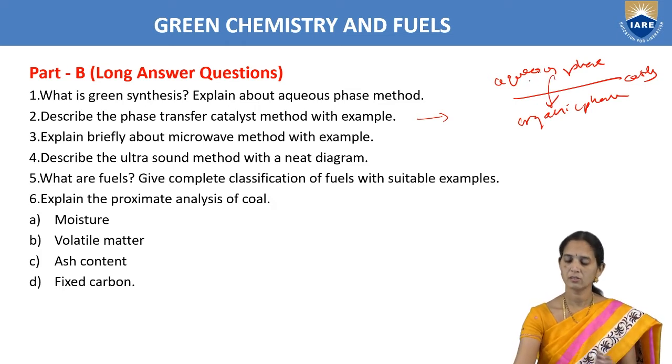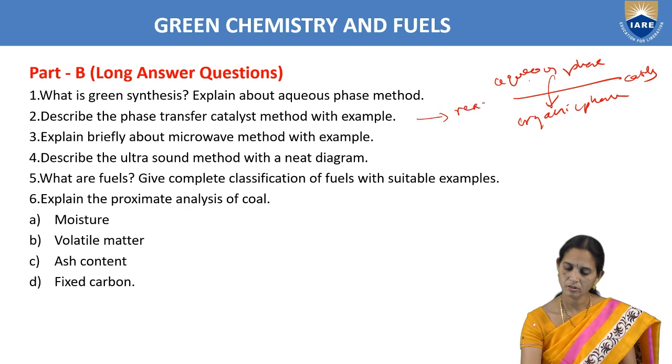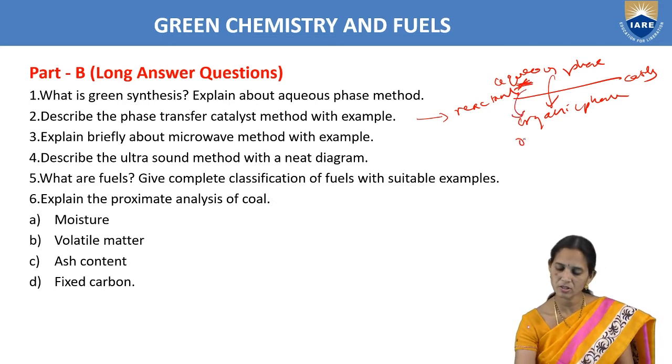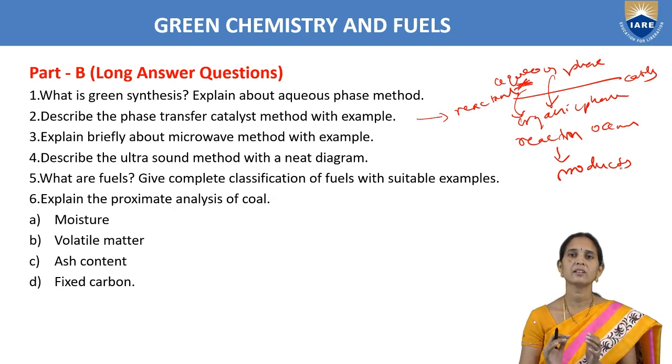The reactants move from the aqueous phase into the organic phase, and the reaction takes place, and we get the products. So the reactants are moving from one phase into another, and the chemical reaction takes place. That we have to write in the phase transfer catalyst method.